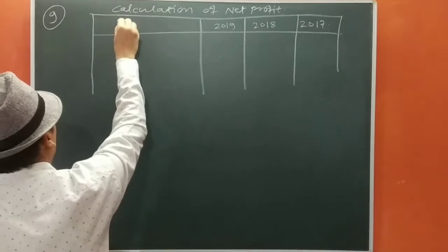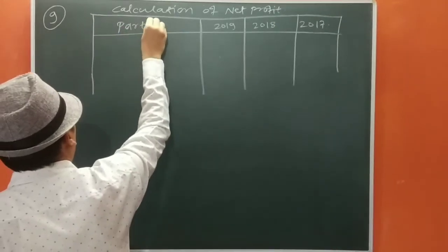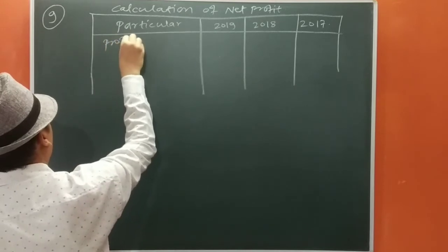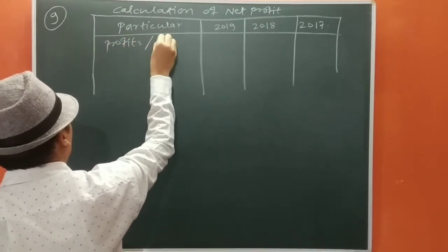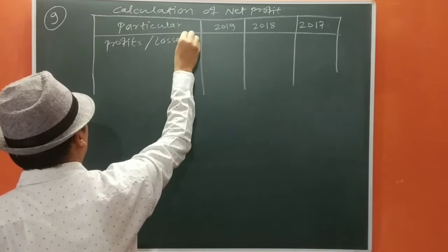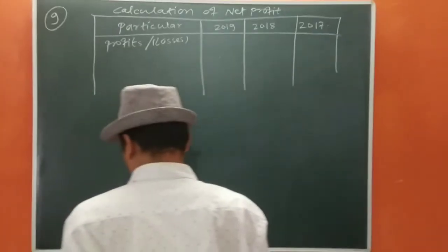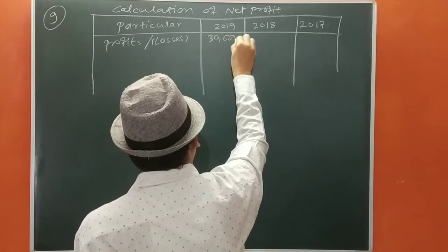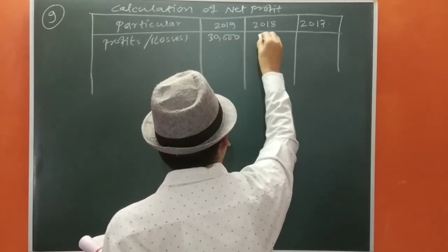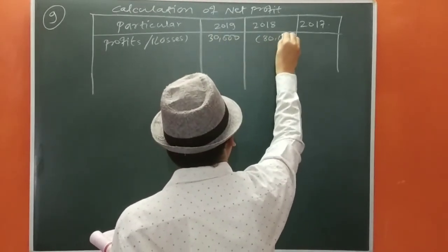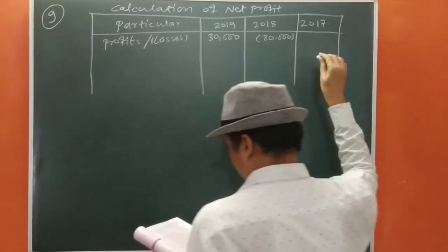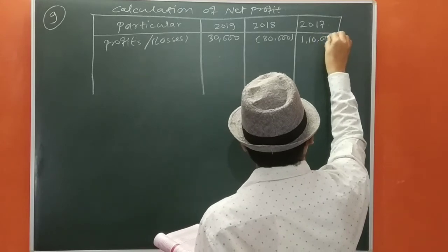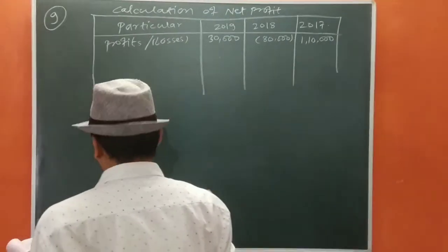Now we are going to calculate profits, losses, whatever is given. Profit is given 30,000. Here there is a loss of 80,000. Then there is a profit of 1,10,000. Okay, we are going to add